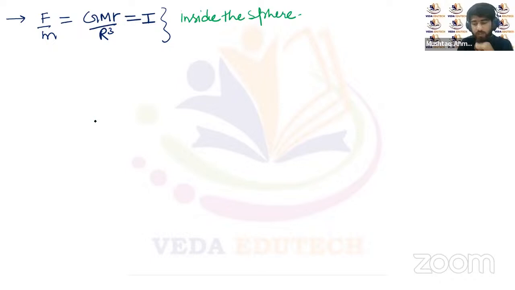Now you can see that inside the sphere, the field intensity is proportional to the distance r of this point from the center of the sphere. Now if we plot this field intensity I versus the distance r for this sphere, inside the sphere the field intensity is proportional to r, so it will be a straight line till it reaches the surface.